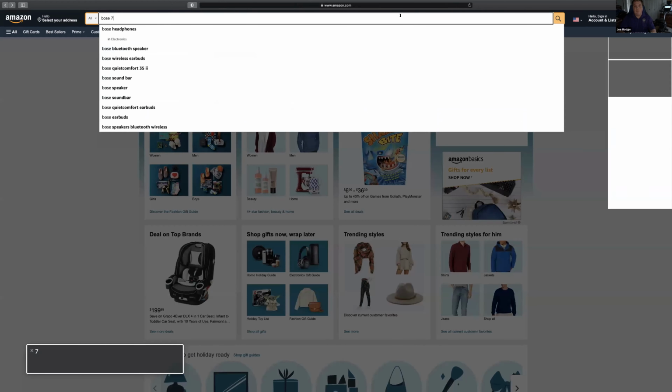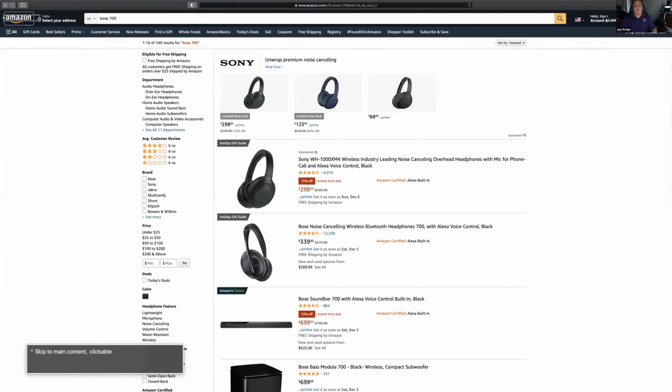Bose 700. Now I'm going to show you how to get around content. So quick nav on. I'm going to hit the heading level 2 again. Heading level 2. Sony heading level 2. Bose noise canceling wireless Bluetooth headphones 700. I'm going to actually go one more past that. Heading level 2. Bose soundbar 700 with Alexa voice control built in, black.